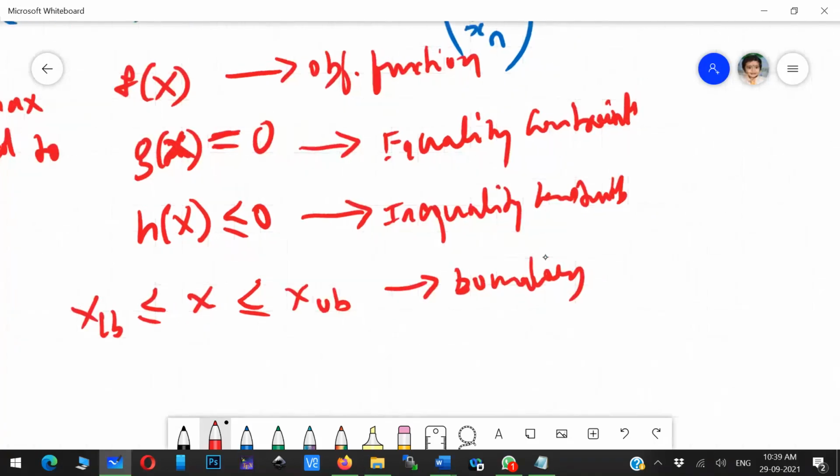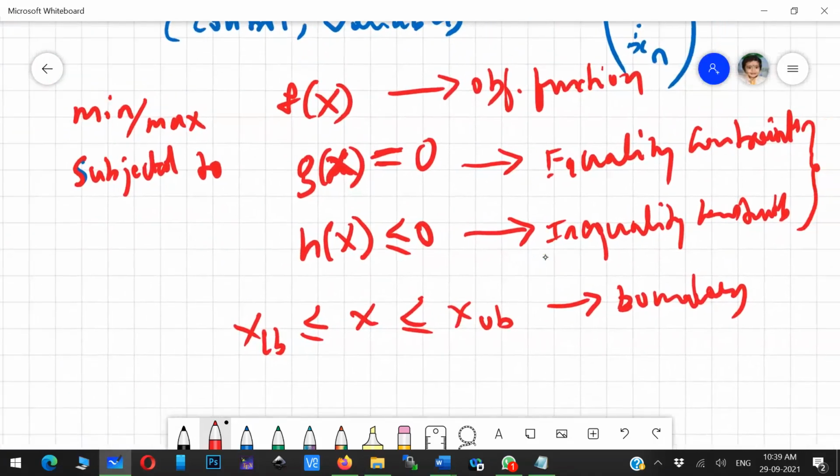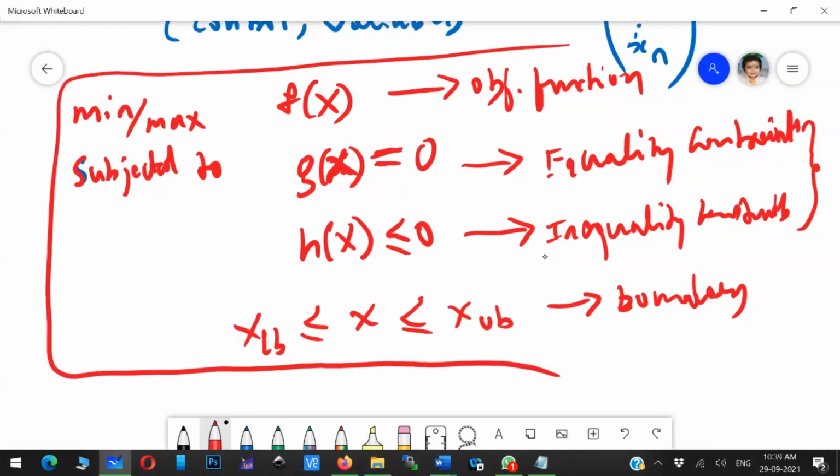So altogether there is the equality constraint and the inequality constraint. Now this is the general format of an optimization problem, mathematically. Here f of x is the objective function, g of x equal to 0 is the equality constraint, h of x less than or equal to 0 is the inequality constraint, and x is between the lower bound and upper bound. This is the mathematical representation of any optimization problem.